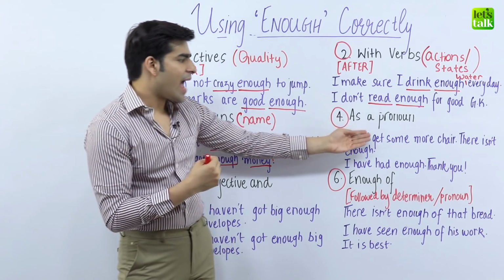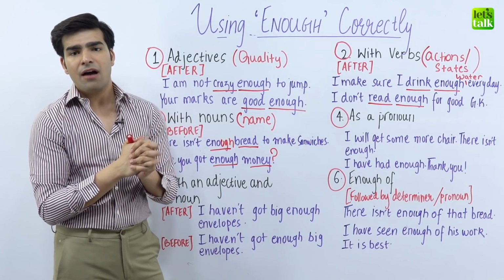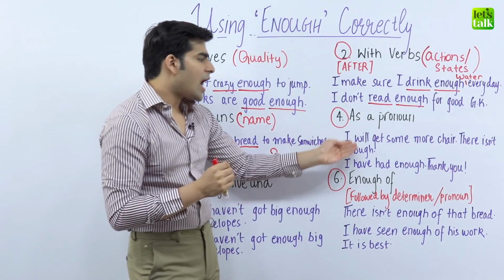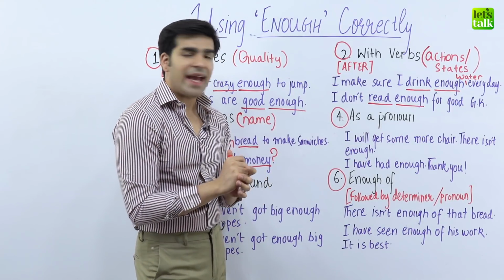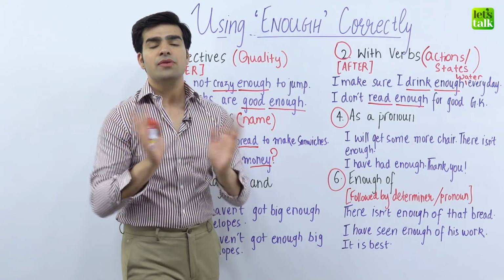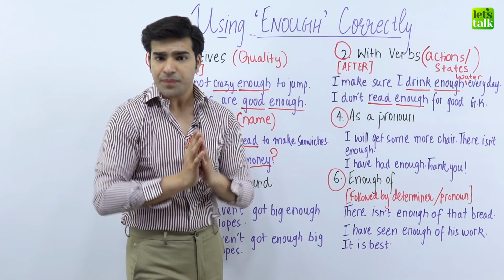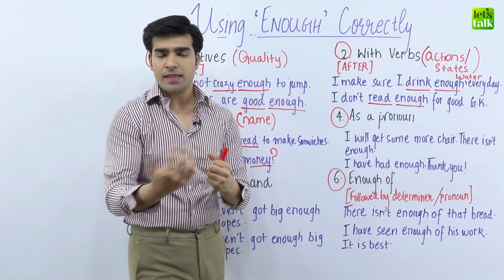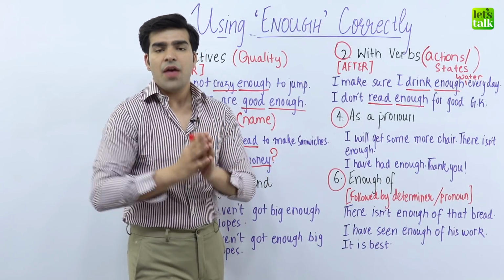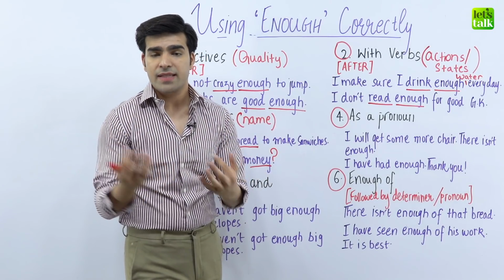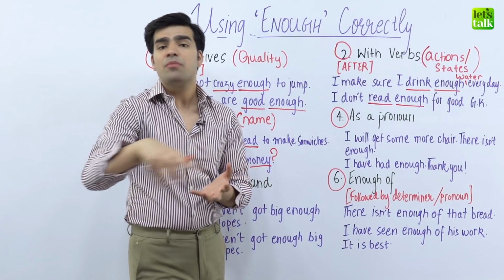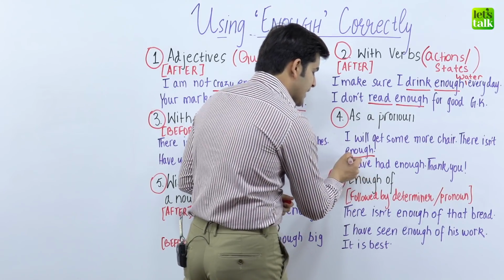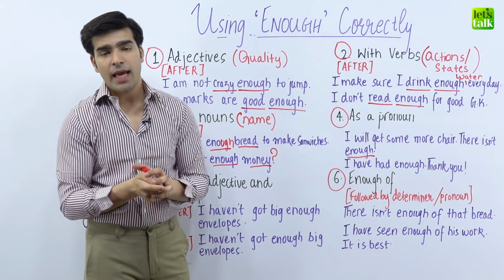Next one is as a pronoun. How can we use enough as a pronoun? I have two very interesting examples for you. Let's have a look at them. I will get some more chairs. There isn't enough. Enough is being used as standalone in this sentence. Now, there's nothing to describe it, but it's describing the context. It means there isn't enough. That means there are not enough chairs required for the number of people that are already there in the room. So enough is being used as a standalone word, as a pronoun in this sentence.